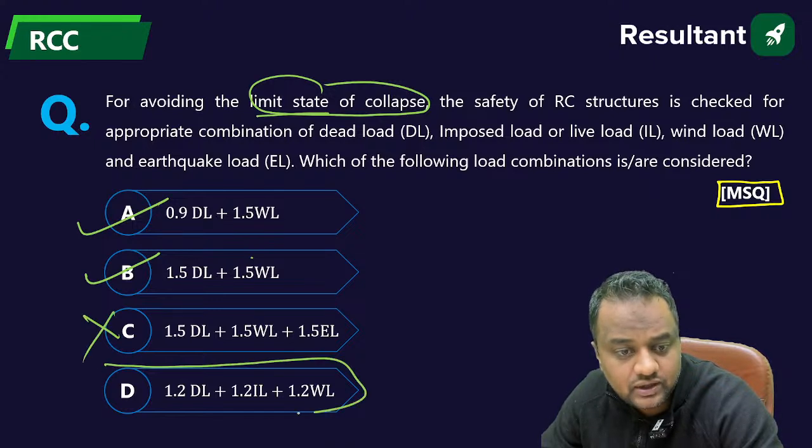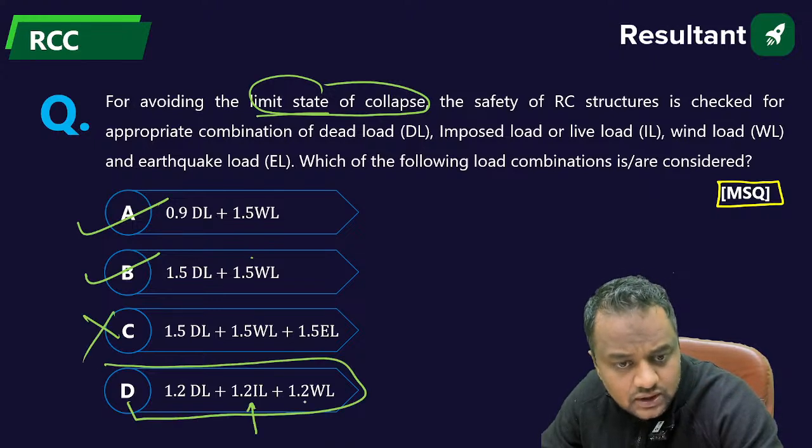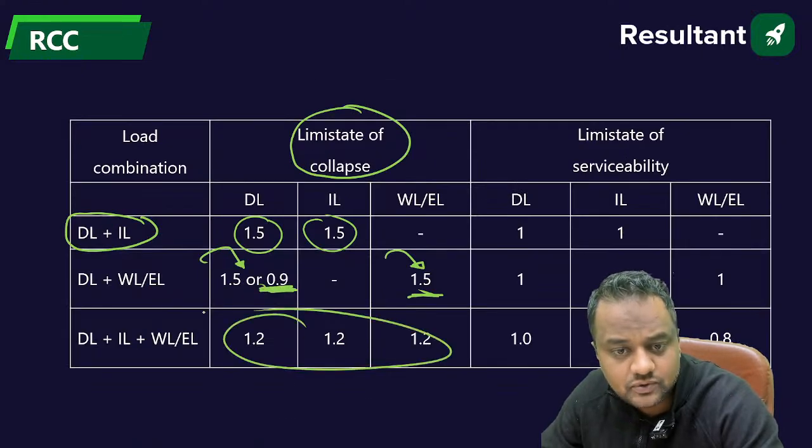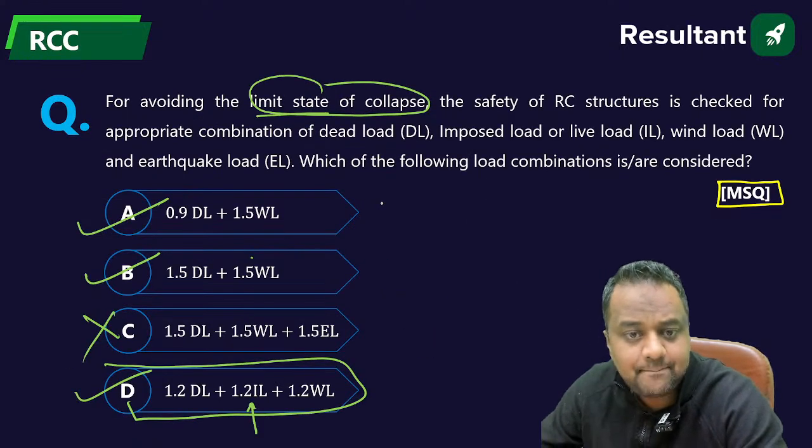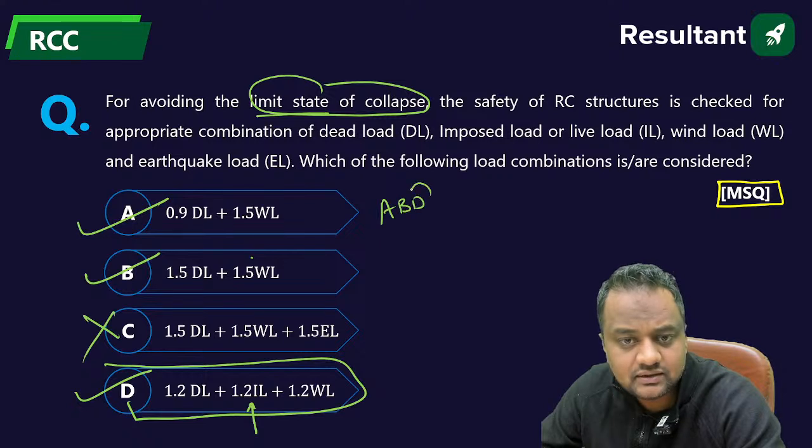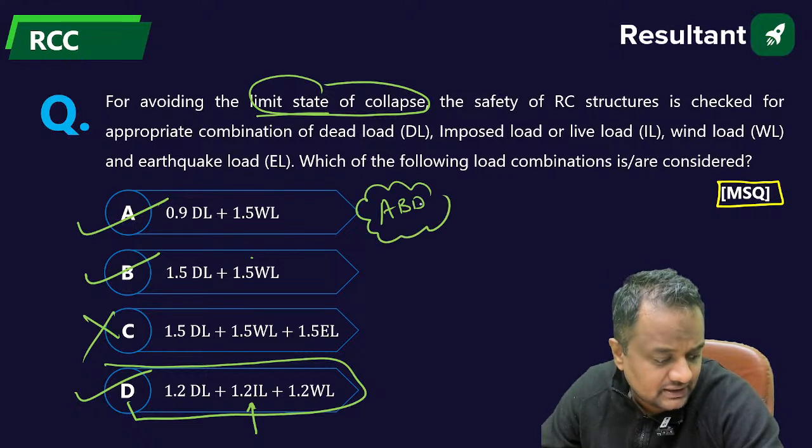1.5 of dead load, 1.2 of imposed load, which means live load, plus 1.2 of wind load. Yes, this is possible in this case. So A, B and D will be the answer.